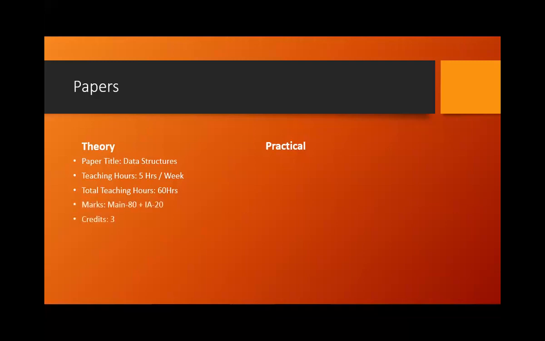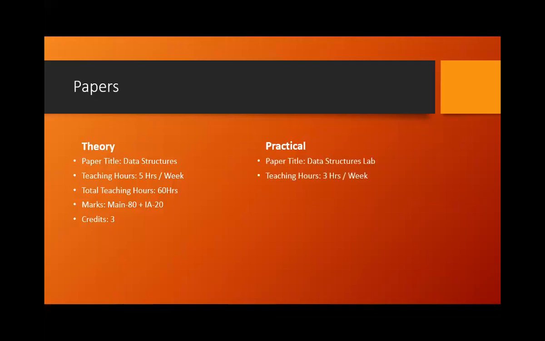So marks wise, you will be having two papers. One is the main exam, and the other is the internal assessment. The main exam is for 80 marks and the internal assessment is for 20 marks. So together it will constitute 100 marks. And as per the credit based system, it is going to be 3 points for your credits.